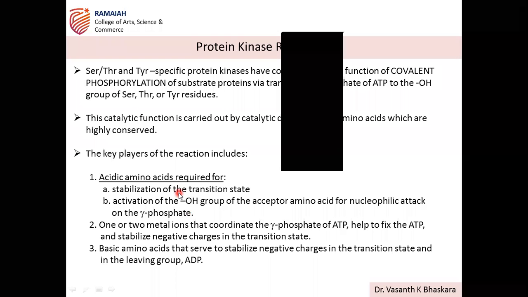So the protein kinase reaction is because of the catalytic center of the protein kinase, and that is mainly due to the acidic amino acids, two metal ions, and then basic amino acids that are present in the catalytic site of the protein kinase. So basic amino acids, acidic amino acids, along with metal ions, mainly influence the stabilization of the structure.